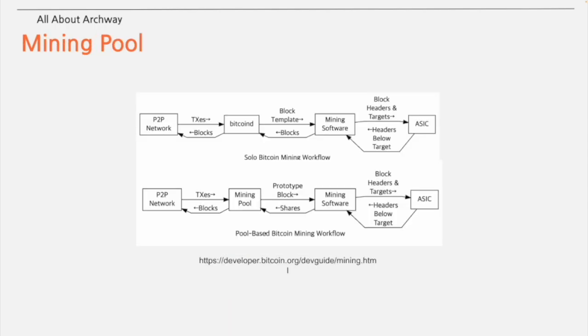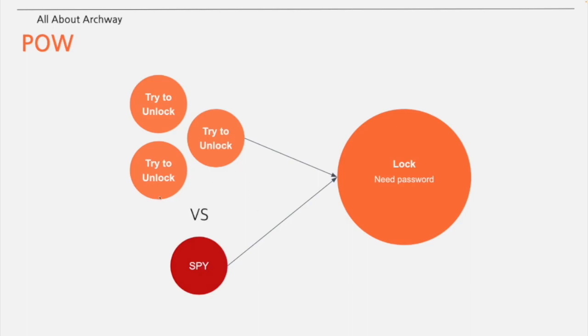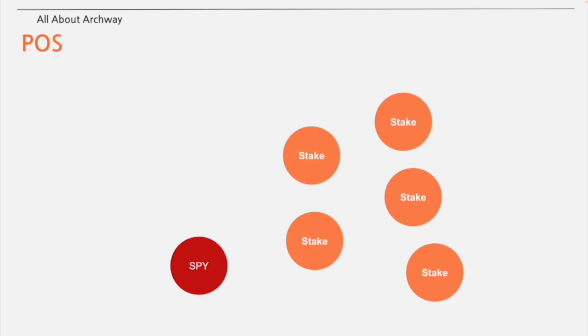Also, Bitcoin forms mining pools where mining is divided among many participants, and it is difficult for any one person or organization to win. So, as you see in these pictures, if these orange circles form a mining pool and try to unlock together, spy nodes cannot beat this lot of nodes in the ecosystem. However, this form was met with a lot of negativity for being extremely power hungry and destructive to nature, which eventually led to the creation of proof of stake.